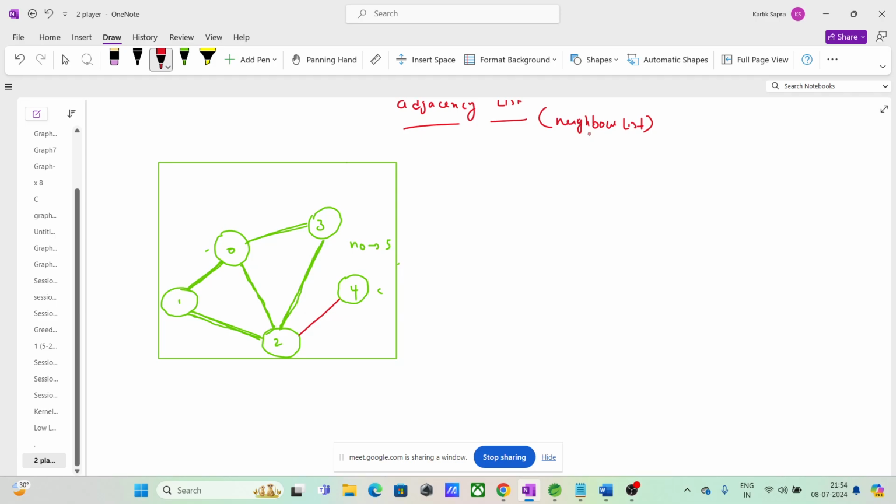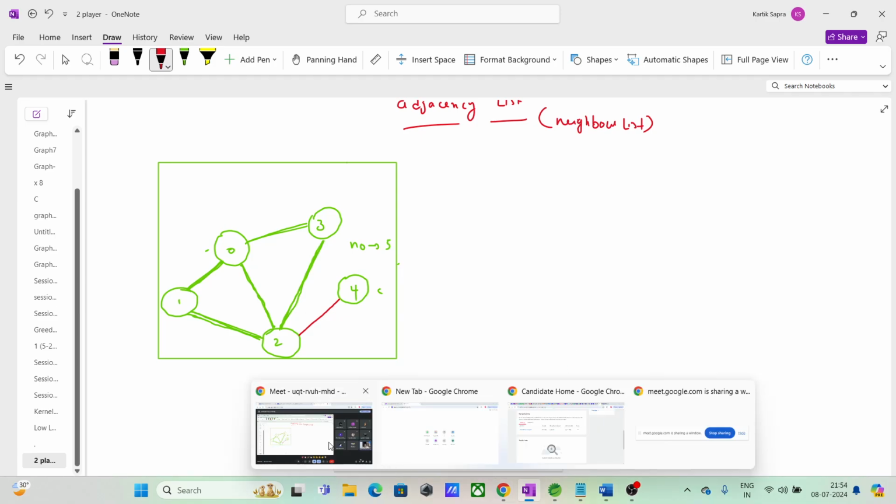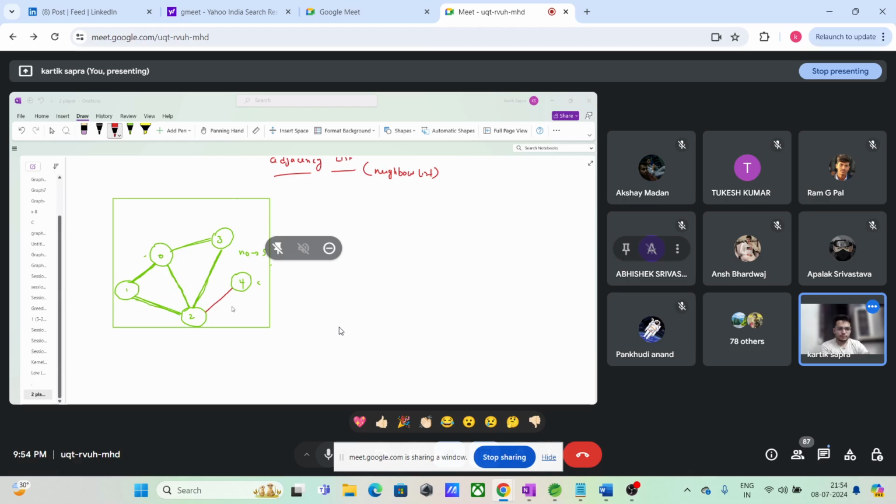Why is it called neighbor list? Okay guys, basically this looks somewhat like a hash map or a map. Anybody here who doesn't know what a hash map or a map is? Anyone? Hash map, map, dictionary in Python. Anybody here who doesn't know what a map or a hash map is?